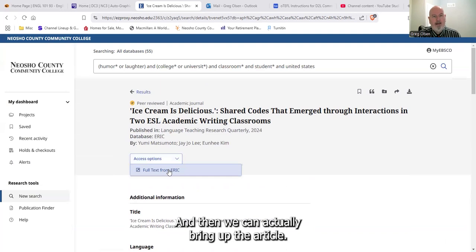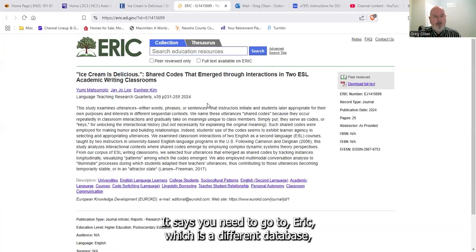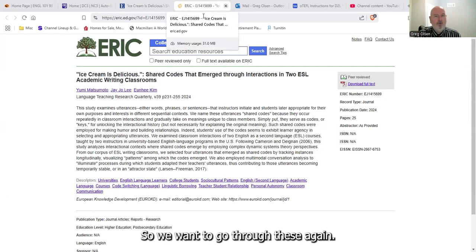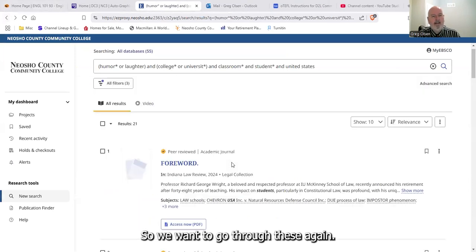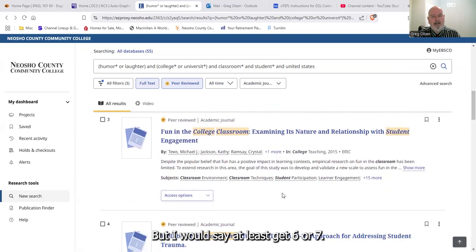And then we can actually bring up the article that says you need to go to ERIC, which is that different database. And then we can download the full text here. Okay, so we want to go through these. Again, we're looking for 4 sources, but I would say at least get 6 or 7 so you have backups. This one, Fun in the College Classroom, this looks exactly what I'm looking for. Okay, so I want to use that one.